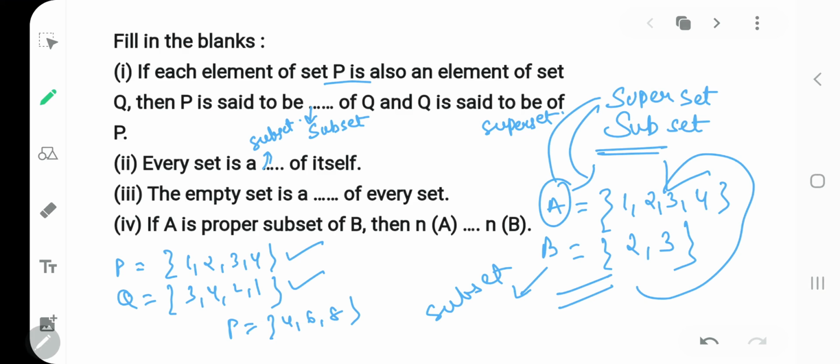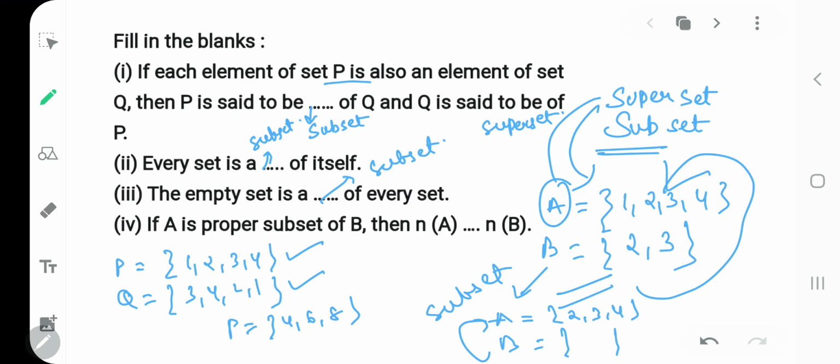Then you have: the empty set is a subset of every set. So if I give you A is 2, 3, 4 and B is nothing, it has nothing in it, it is an empty set. In that case also B will be a subset of A. It means B has nothing, but that nothing also becomes a part of A. A has everything, 2, 3, 4, B has nothing, so B automatically becomes a subset of A. Getting my point? So the empty set is a subset of every set.